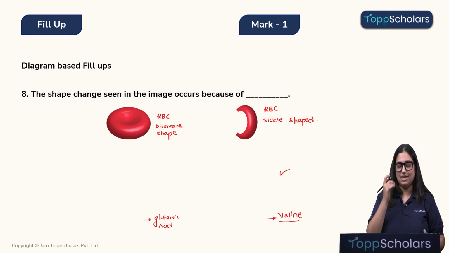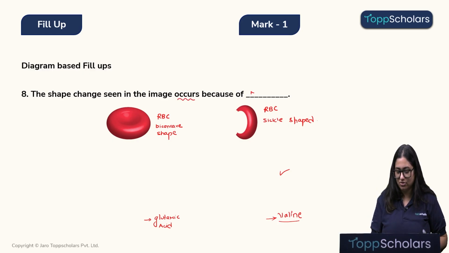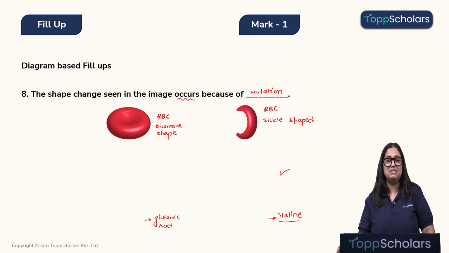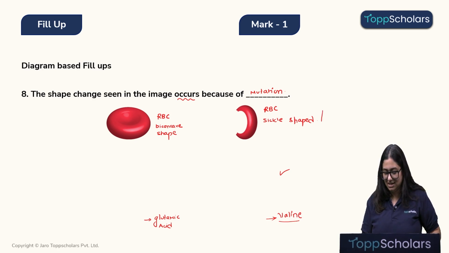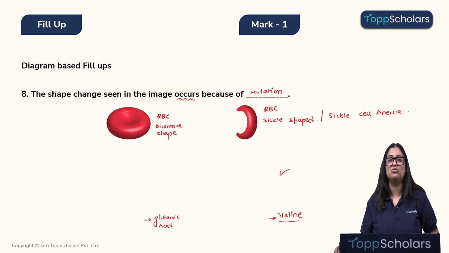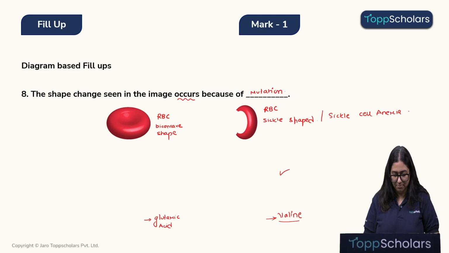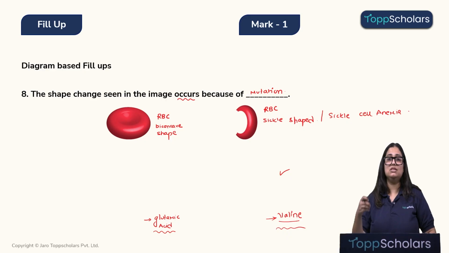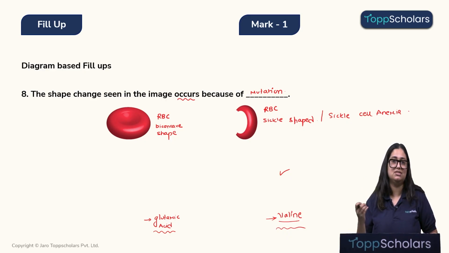This change in nucleotide occurs because of mutation. Okay, children, and therefore sickle cell RBCs give rise to sickle cell anemia. It's a disorder that arises because of mutation where one nucleotide is replaced by another nucleotide, and as a result the protein which is supposed to be produced is not produced and some other protein is produced, and as a result the shape of the RBC changes.